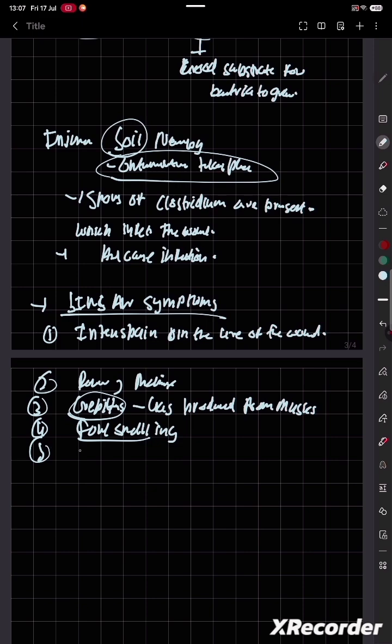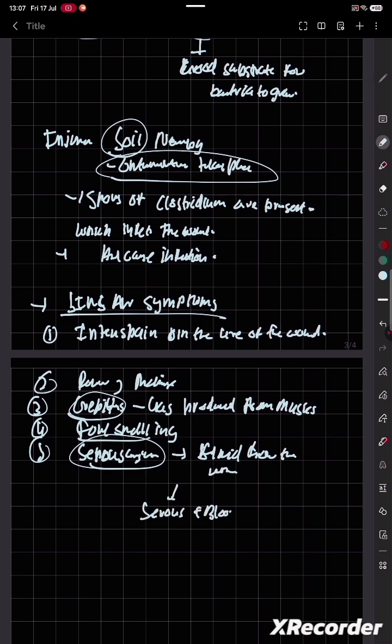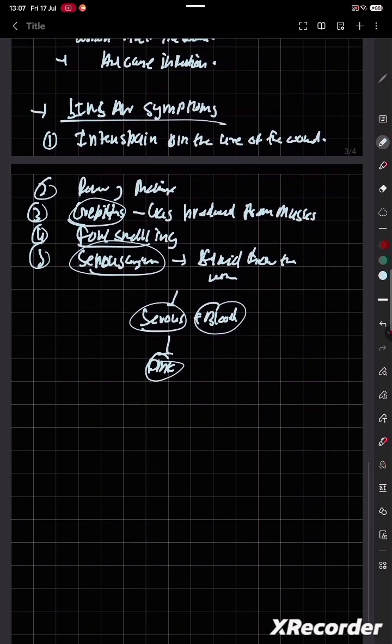And fifth, it produces seroanguinous fluid. Now what is seroanguinous fluid? Seroanguinous fluid means it is producing fluid from the wound, which is serous plus blood. It has serous fluid from the organ plus blood. It is pink in color.